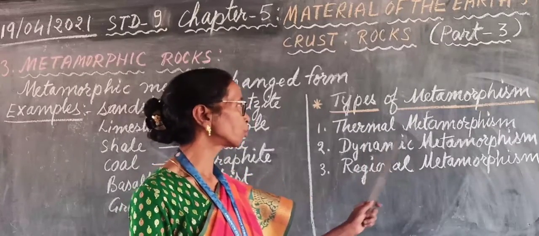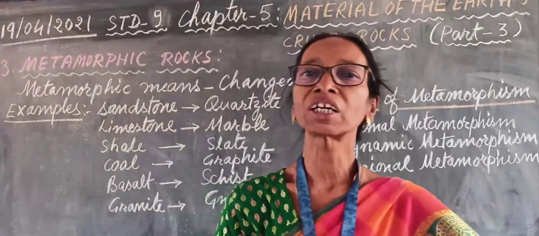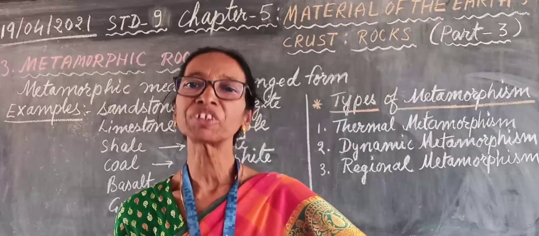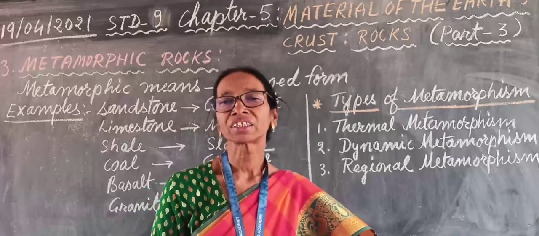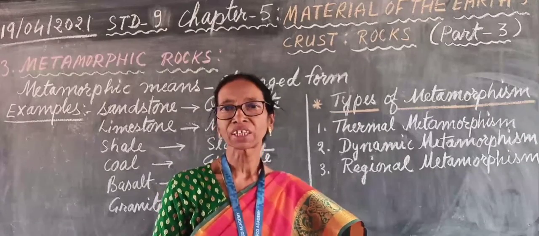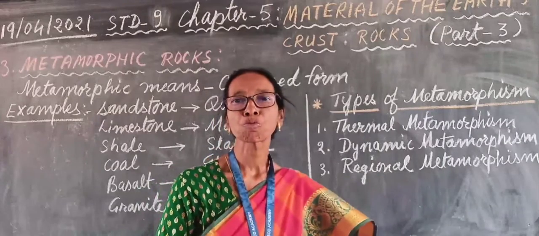Second is dynamic metamorphism. It takes place due to heavy pressure, very high pressure in the deep interior, and that causes the formation of metamorphic rocks, and the process is known as dynamic metamorphism.